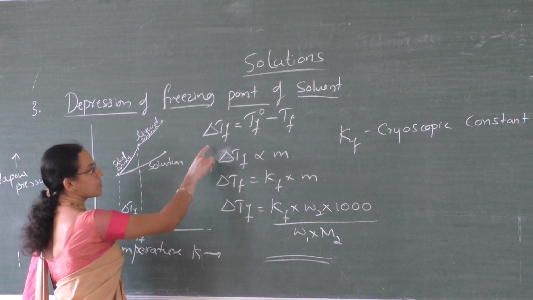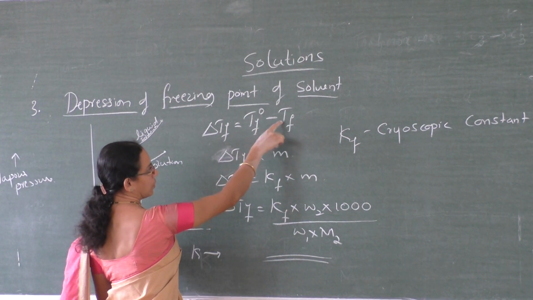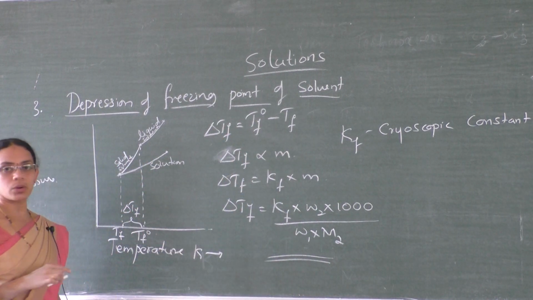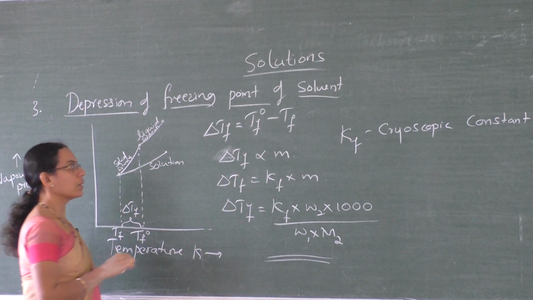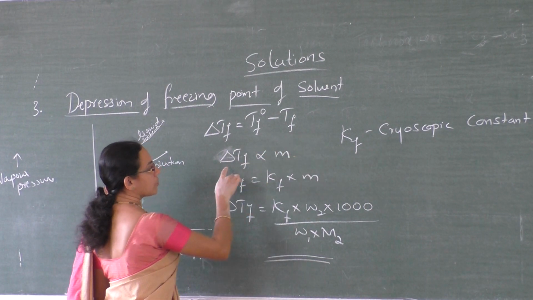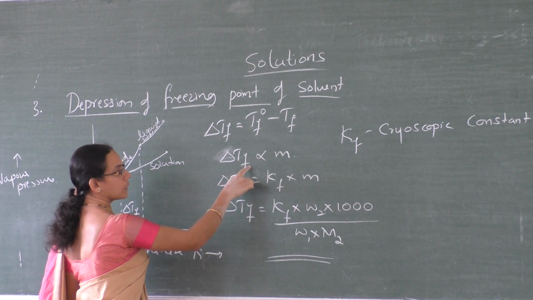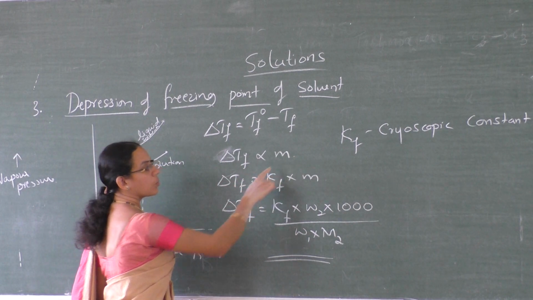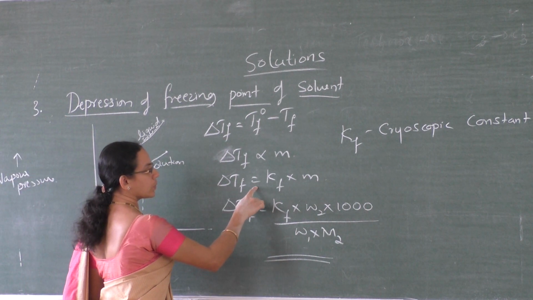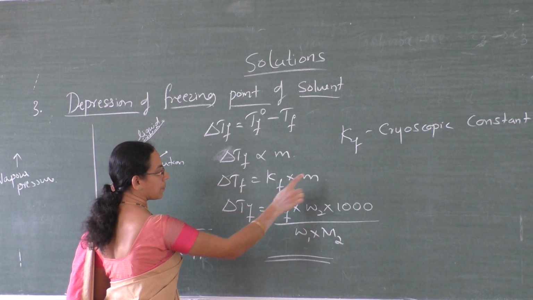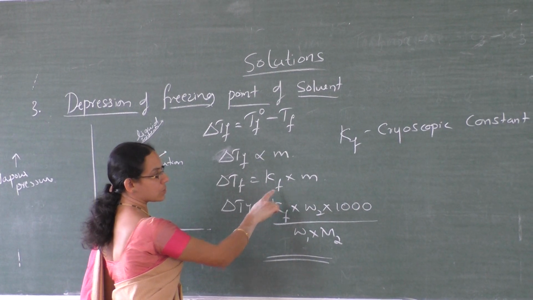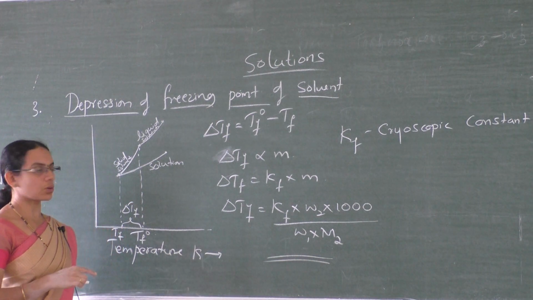Delta Tf, depression in freezing point, is equal to Tf naught minus Tf, where Tf naught is the freezing point temperature of the pure solvent and Tf is the freezing point temperature of the solution. For a dilute solution, delta Tf is proportional to molality m, and delta Tf is equal to Kf into m, where Kf is the cryoscopic constant or molar depression constant.